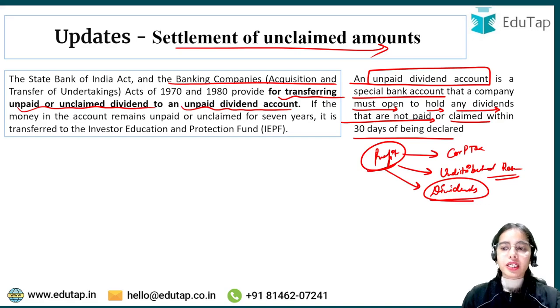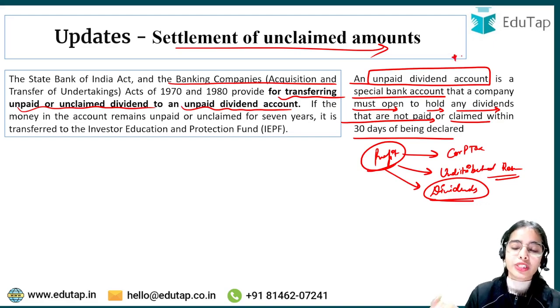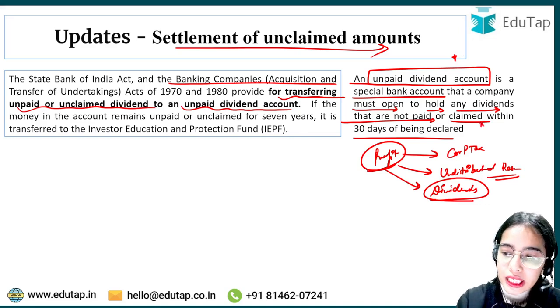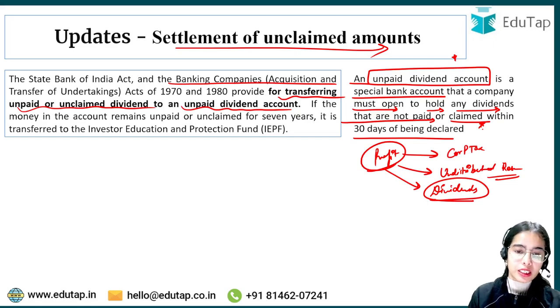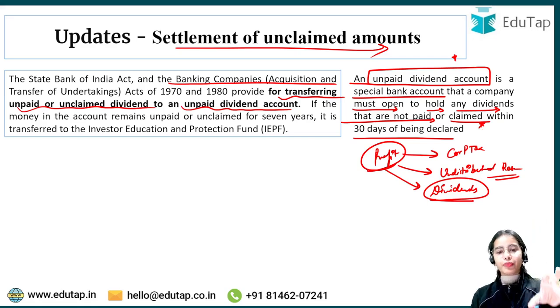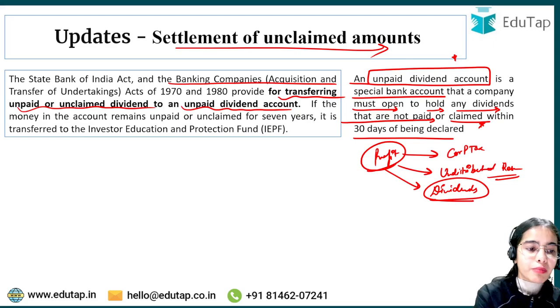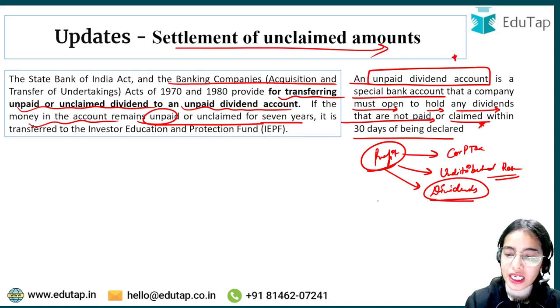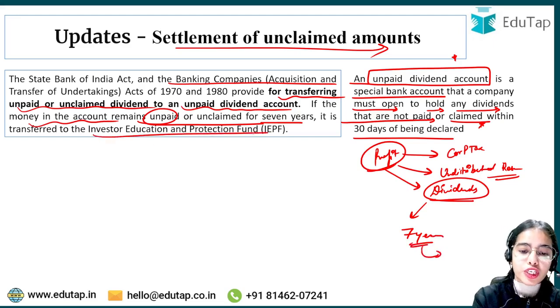So an unpaid dividend account is a special bank account that a company must open to hold any dividends that are not paid or claimed within 30 days of being declared. If there are unpaid or unclaimed dividends, they are transferred to the unpaid dividend account by the companies. If the money in the account remains unpaid or unclaimed for 7 years, it is transferred to the Investor Education and Protection Fund.